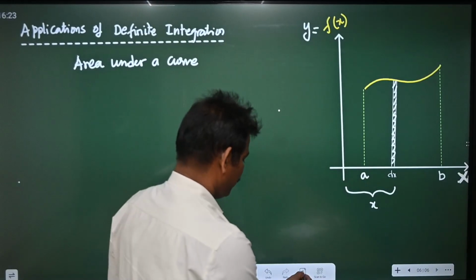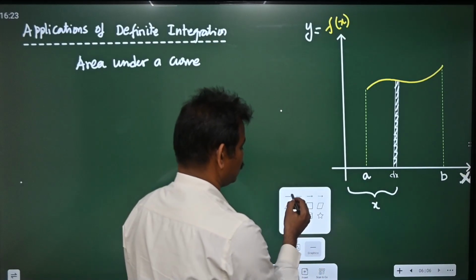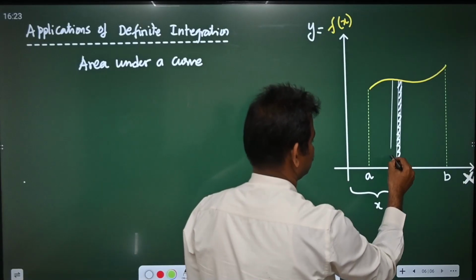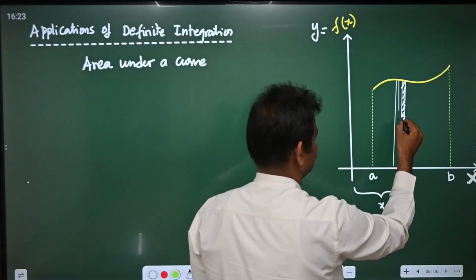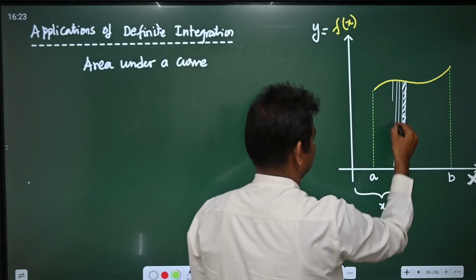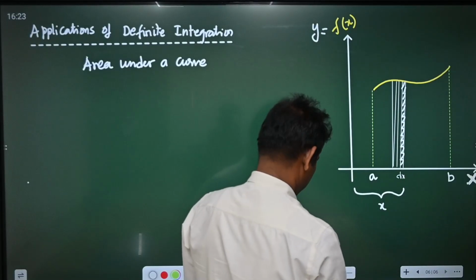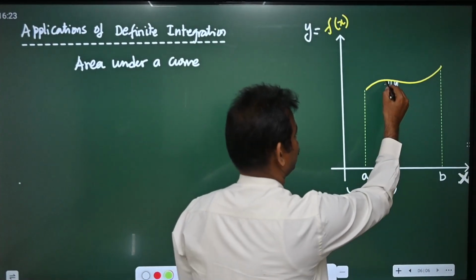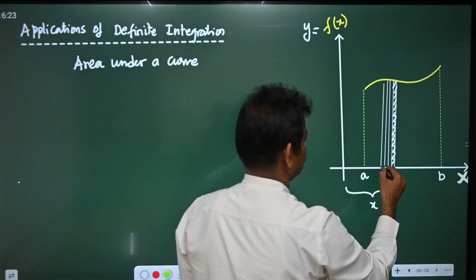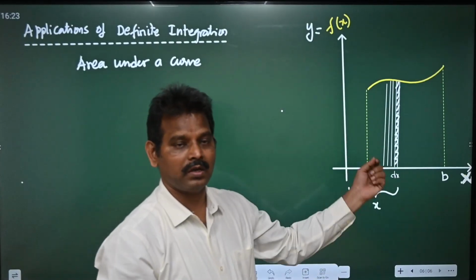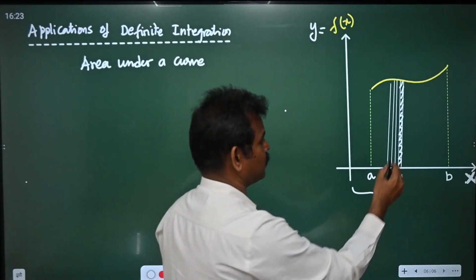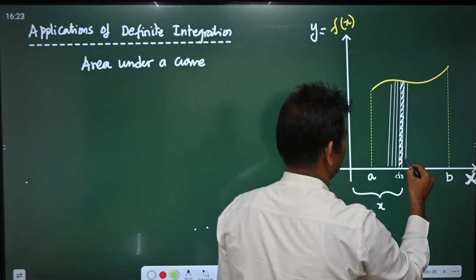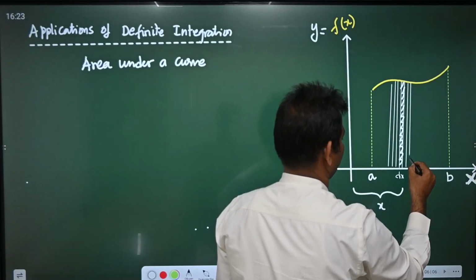So similarly, if you divide this into so many portions, so many small steps, we will get so many small portions, and the sum of all these small areas will give the entire area. So we need to divide this into small portions here.